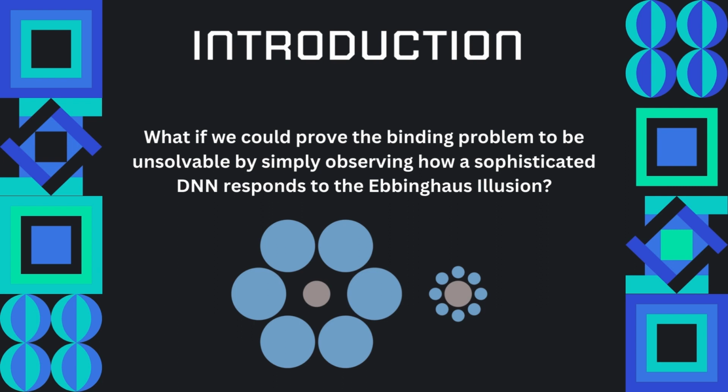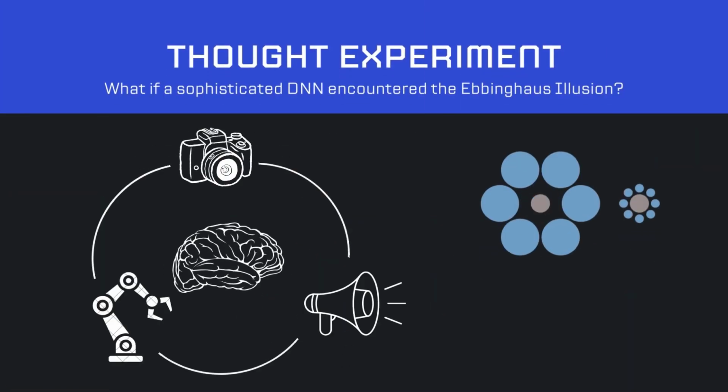Finally, a DNN, or deep neural network, is a machine learning model which learns and adapts cognitively, like a human would, by mimicking the neurons of a human brain with layers of connecting nodes. For our purposes, a DNN will be based on Maximov's designing and training of a model whose objective was to understand and replicate human perception of optical illusions. All right, so let's combine these concepts together and propose a thought experiment that helps us answer our initial question.